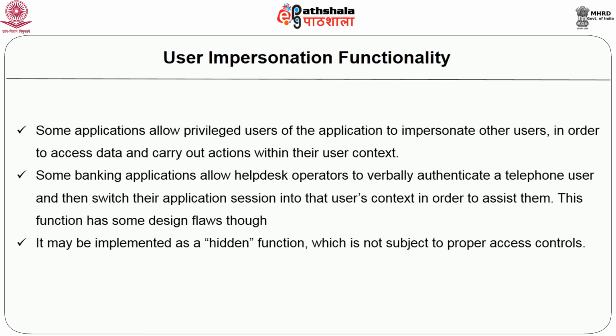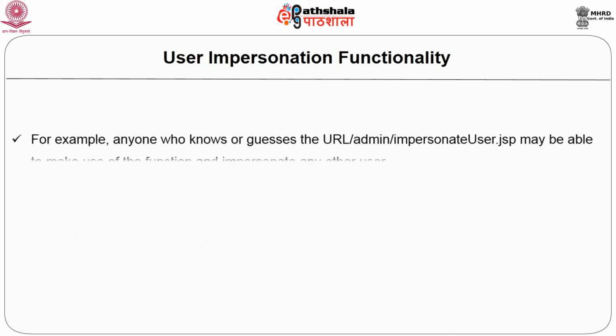There are various design flaws within impersonation functionality. It may be implemented as a hidden function which is not subject to proper access control. That means anyone who knows or guesses the URL, for example admin/impersonateuser.jsp, may be able to make use of the function and impersonate any user.